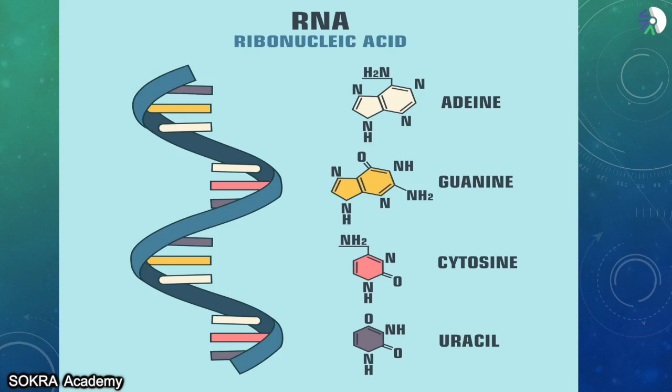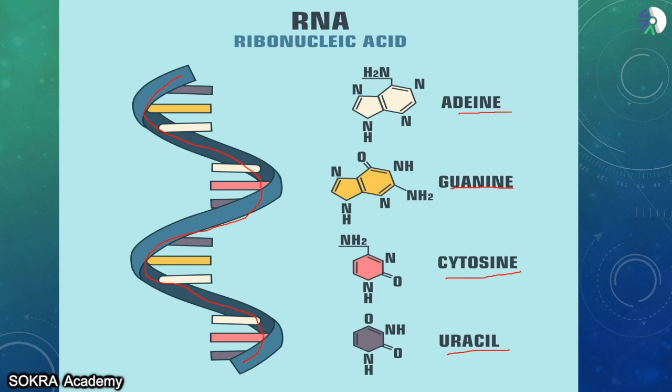Now we'll see about the RNA, like we saw about the DNA. In RNA, we have to remember that RNA is always single stranded. Like how we saw DNA is double stranded, but RNA is always single stranded. Now see here, this is only one strand of RNA. DNA has two strands, but RNA has only a single strand. Now what are the nucleic acids which are present in RNA? It is adenine, it is guanine, it is cytosine, and it is uracil.